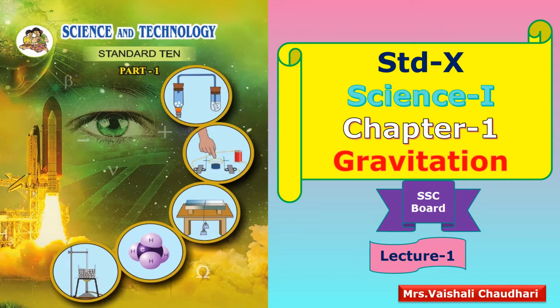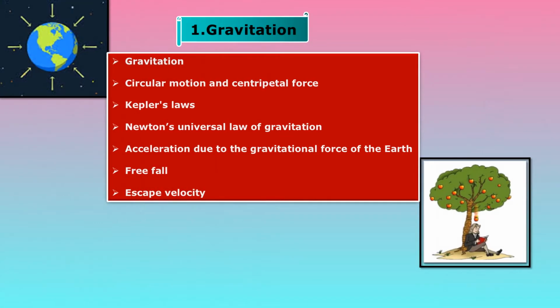Today, we are going to see chapter number 1 from Science 1, that is gravitation. In this chapter, we have to study following points. First point, gravitation. Second point, circular motion and centripetal force.